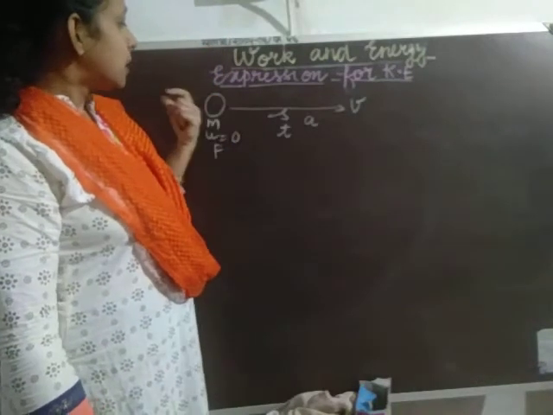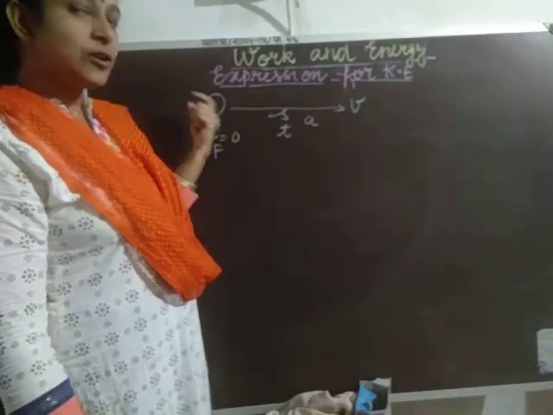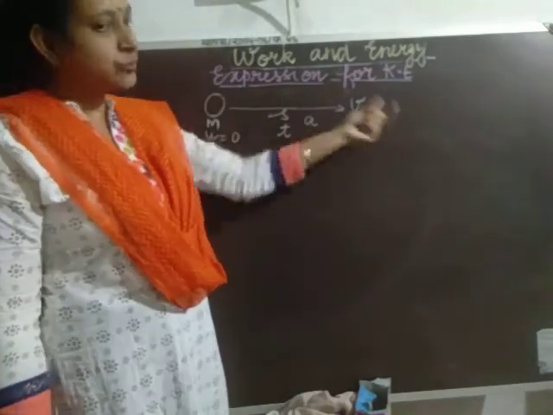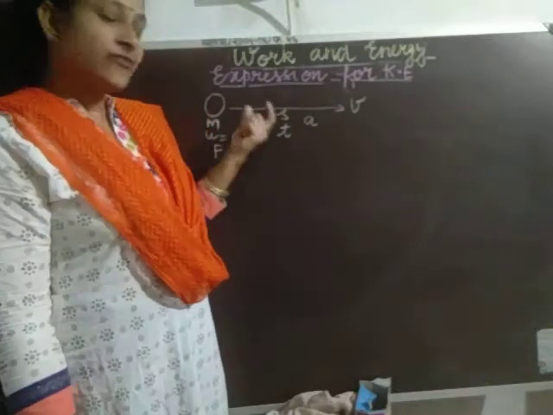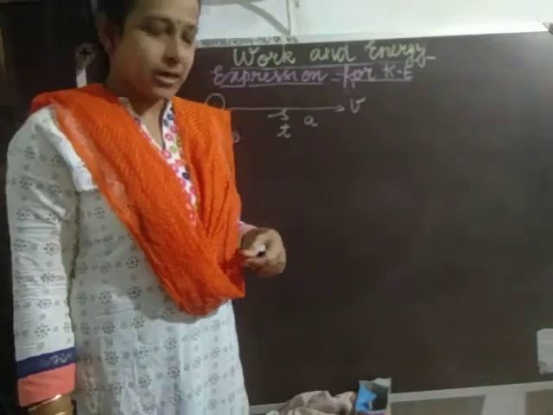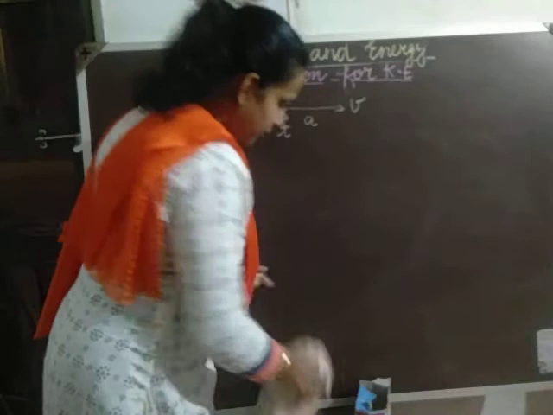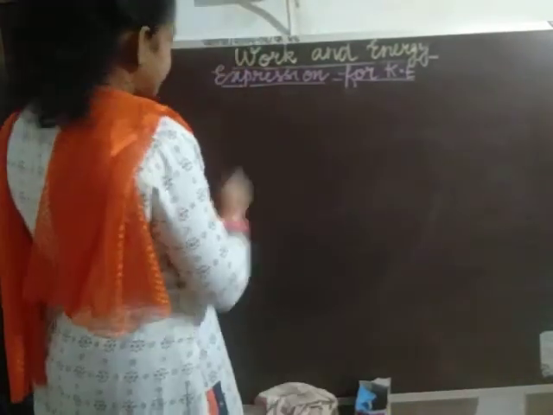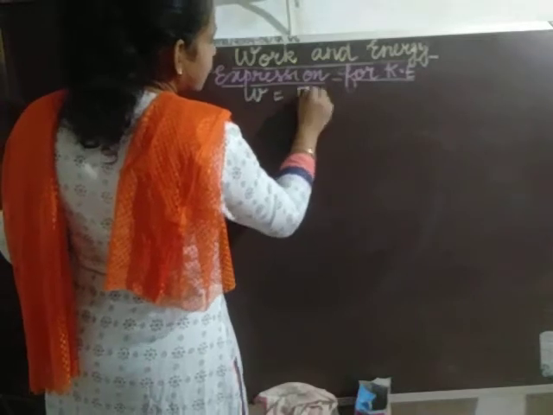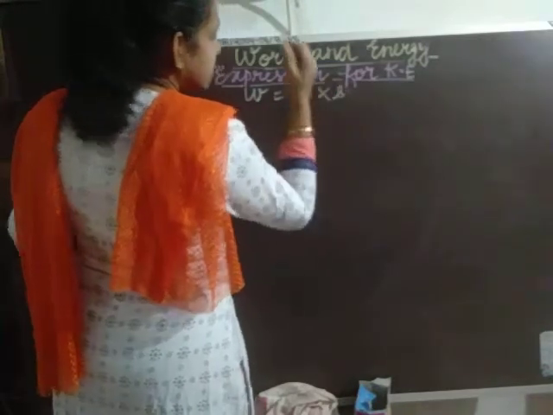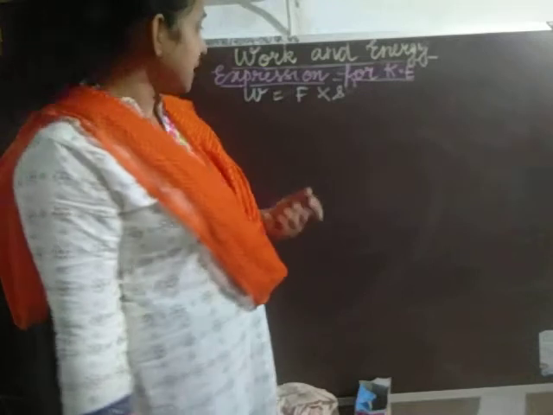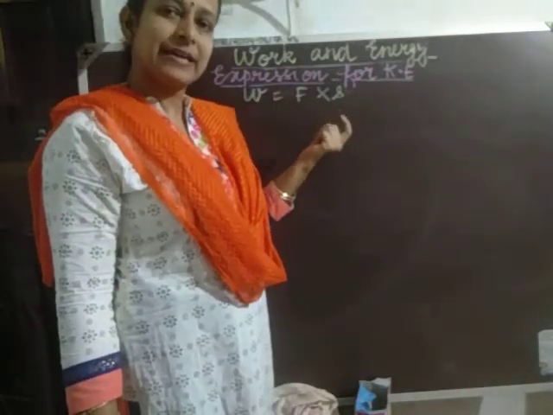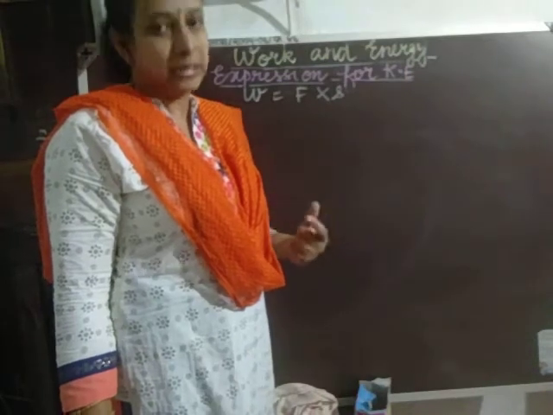Once some force is given to the stationary object, it moves a certain distance s, and therefore it has done some work. By the formula of work, work is equal to force into displacement, that is W is equal to F into S. To get the formula for kinetic energy, we know that the kinetic energy gained by an object is due to the work done.